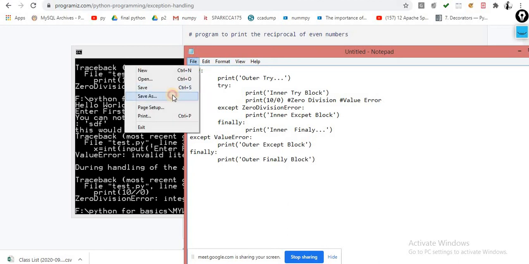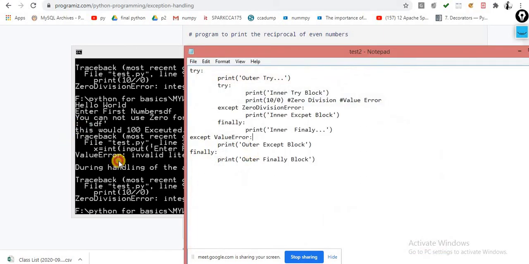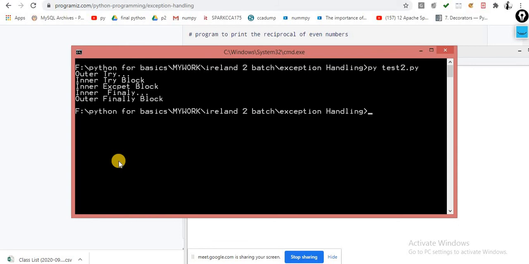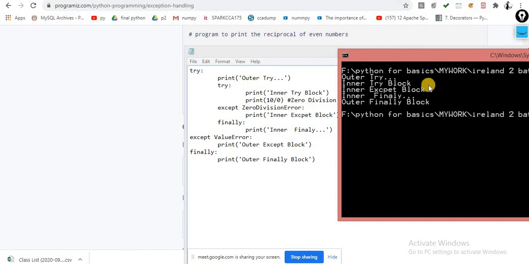Okay, so let me save it, test2.py. So I am writing over here py test2.py. Now you can check. Now the outer try is executed. After that it will enter into the inner try block. Here the exception is raised, that is caught by this exception, the zero division, it catches it, and then finally it executed the inner finally, and then it executed the outer finally block.